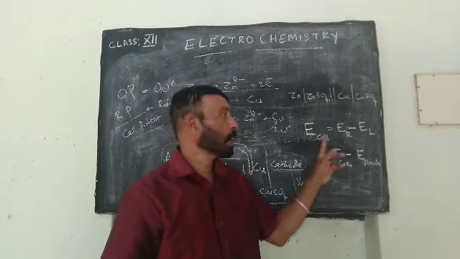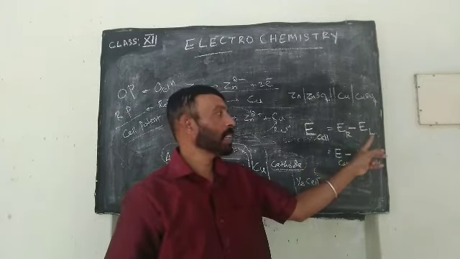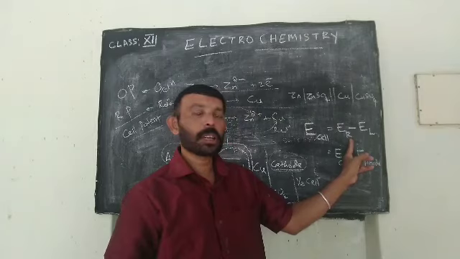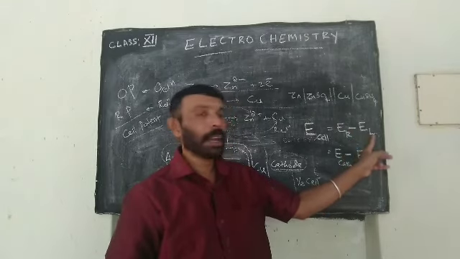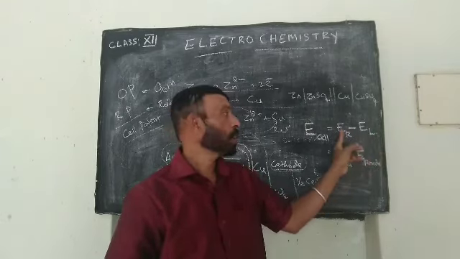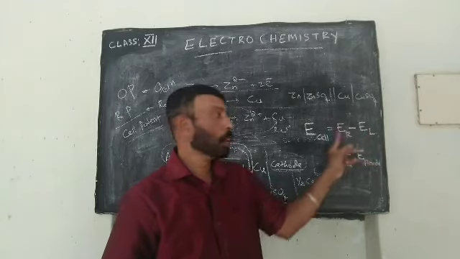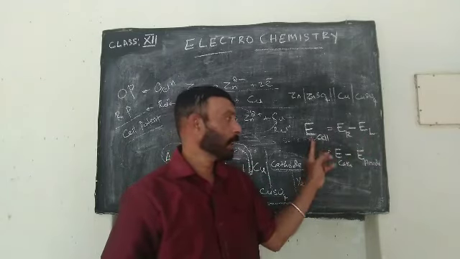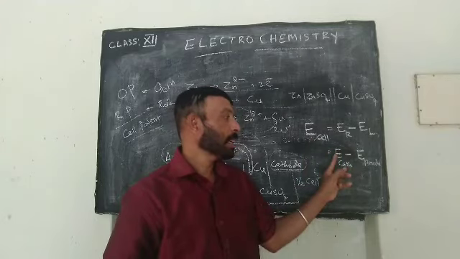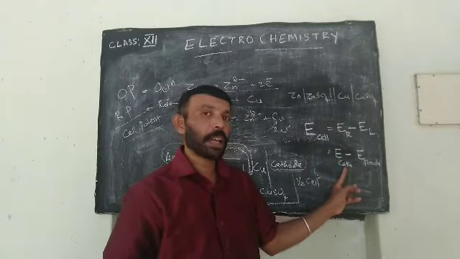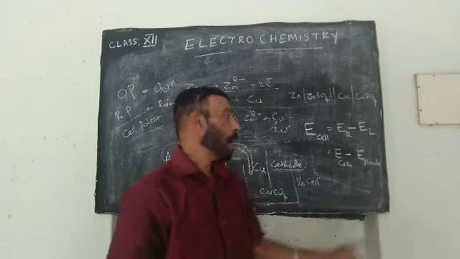So E cell is equal to E right minus E left. R represents right, and capital L represents left. Or we can consider it as E cathode minus E anode, the potential of the cathode minus the potential of the anode.